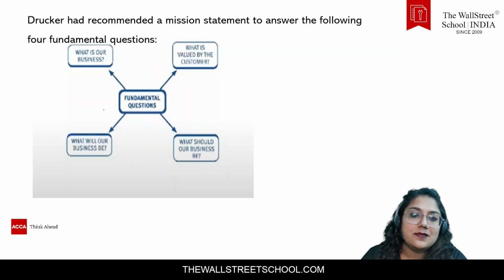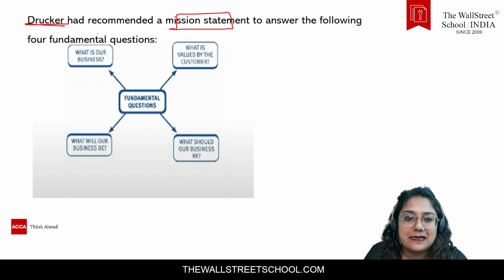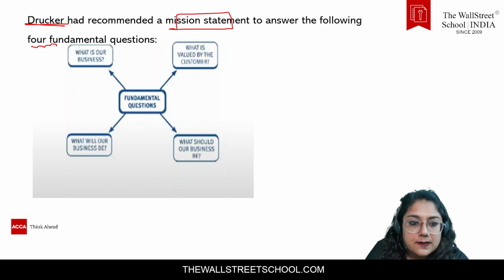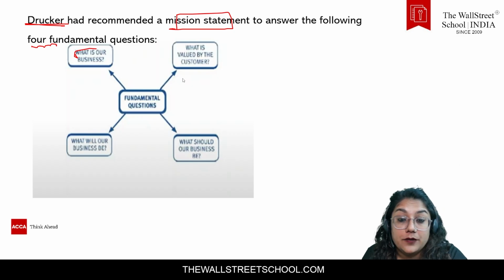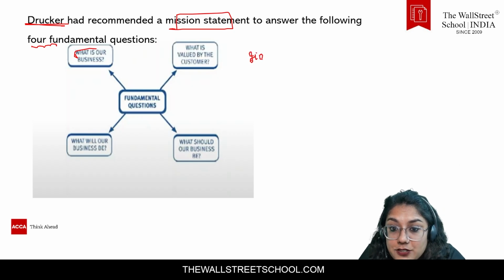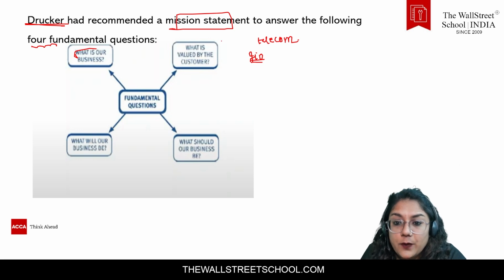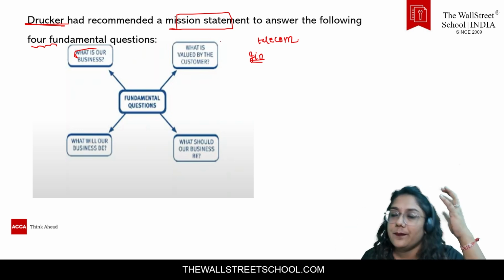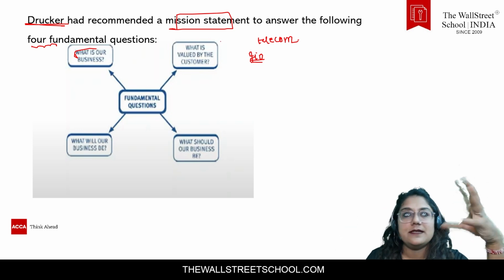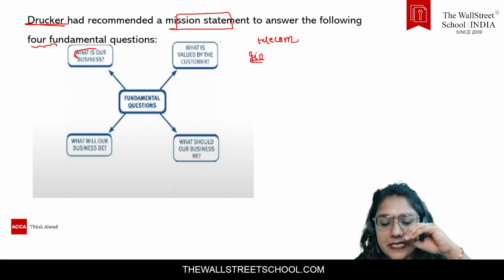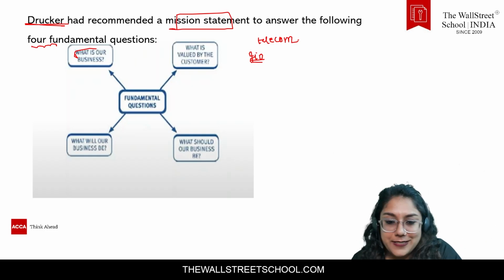So my dear students, Mr. Peter Drucker has recommended the mission statement, and he says there are 4 questions. What's your business? For example, Jio, the telecom company. Here the main question is: what is your business? They will give an answer in the mission statement: we are expecting speedy connectivity so that people can talk, etc.